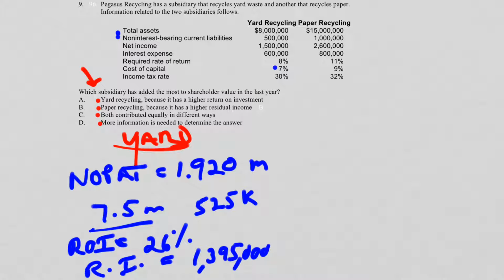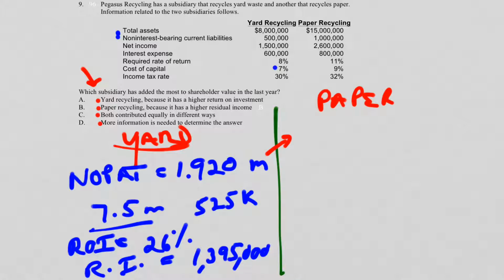Now I'll do the same thing on the other side for paper. So let's do that. And I'm going to walk through it quickly because you can try this at home. But let's see. We're going to first do what's our NOPAT. So the NOPAT here turns out to be, I'm just going to do it on my calculator, but I'll say it out loud.